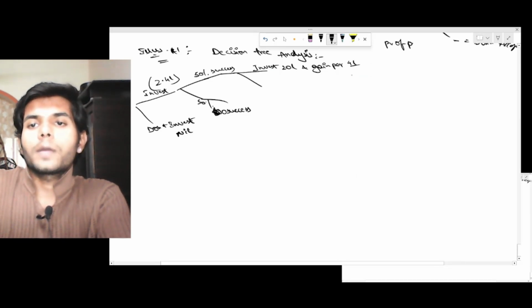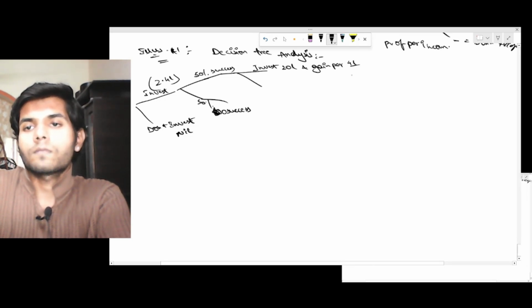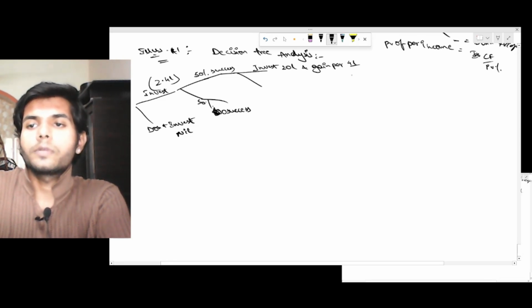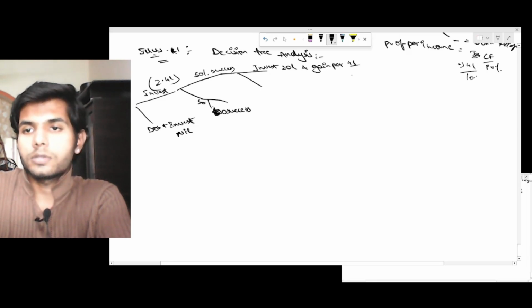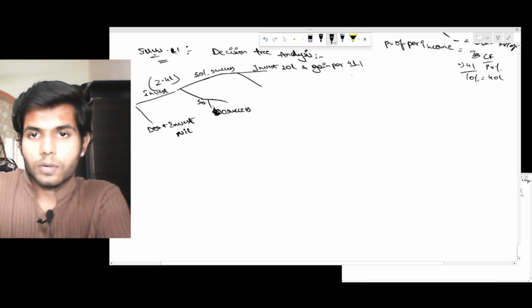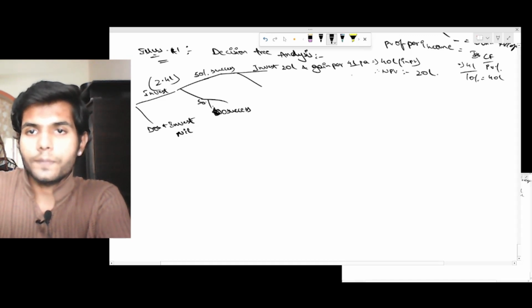PV of perpetual income is cash flow by percentage. 4 lakh by 10 percent, that is 40 lakh. So gain 4 lakh per annum, that is 40 lakh in PV. Therefore NPV is 40 lakh minus 20 lakh, 20 lakh.